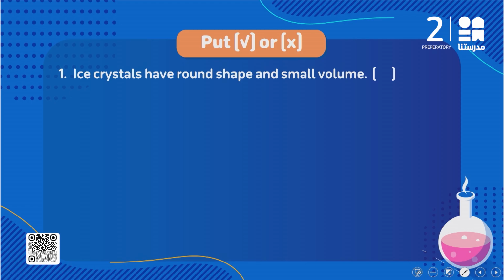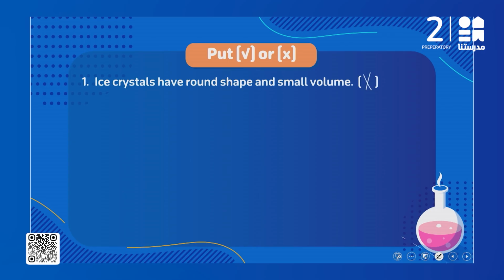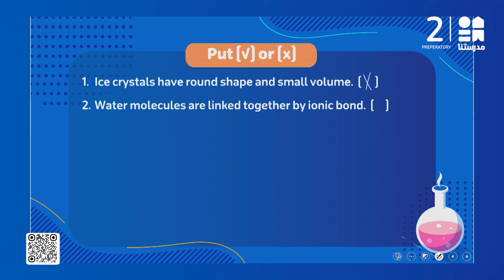Type ice crystals have round shape and small volume. Type of course no, they have hexagonal shape and large volume. Type the second question, water molecules are linked together by ionic bond. This is false because we said that all the water molecules they are linked together by hydrogen bond.